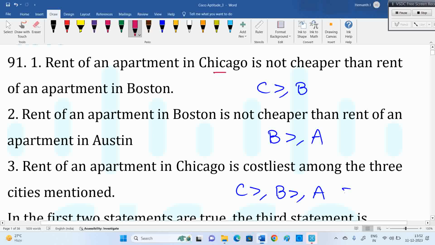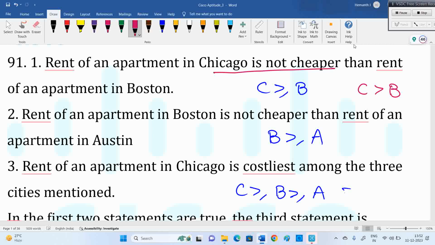If we misinterpret the statement and take only greater, then we could say Chicago is costliest. But I think you can agree that we can take equal also: not cheaper than, not less than, so it can be equal or greater.